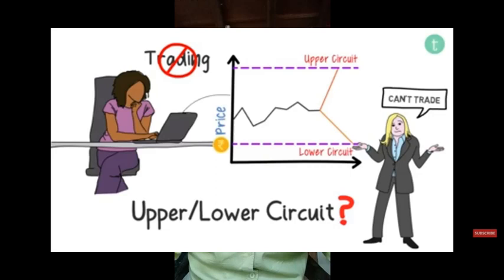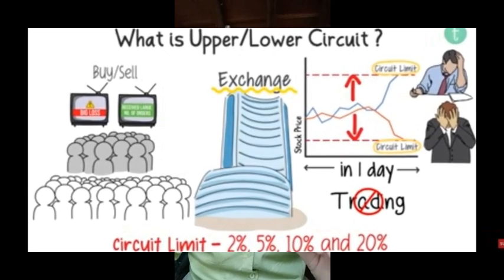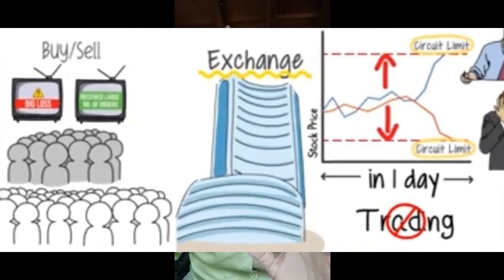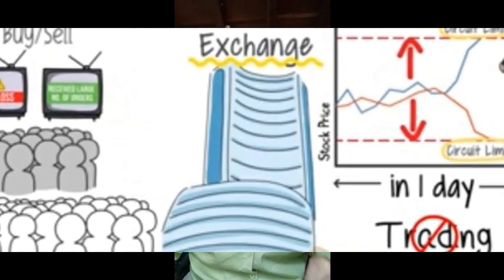The exchange will give circuit limits of 2%, 5%, 10%, and 20%. The usually followed circuit limits are 5%, 10%, and 20%. 2% is only for penny stocks, and they are few in number.